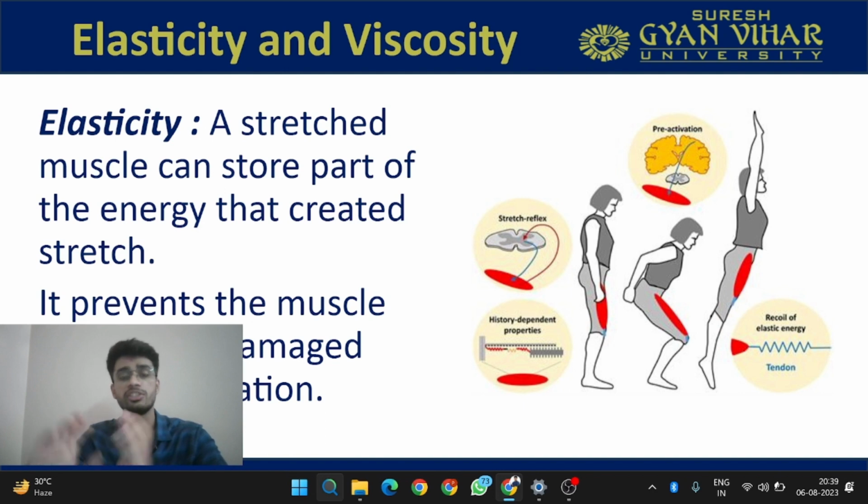If this resistance were not present, it would definitely result in damage to the muscle fibers. So in a way, elasticity is helpful in preventing damage from elongation. And this elasticity is coming from the connective tissues, which are endomysium, perimysium, epimysium, and also the tendon.